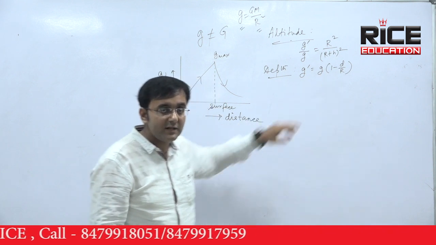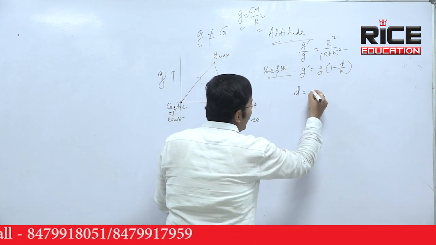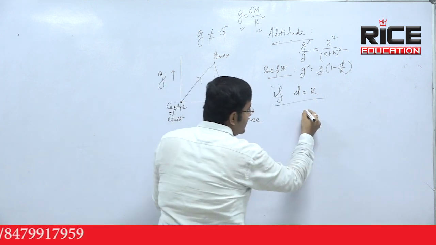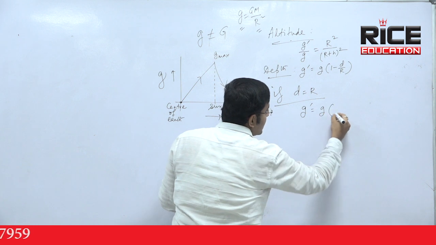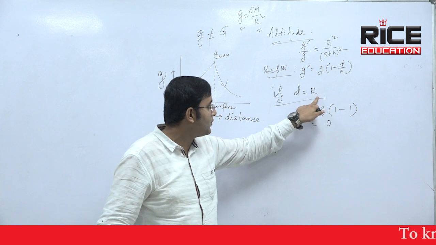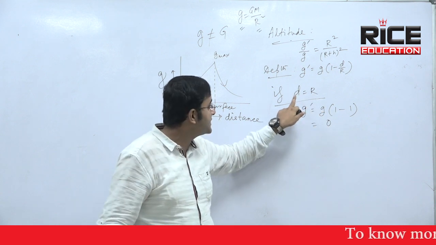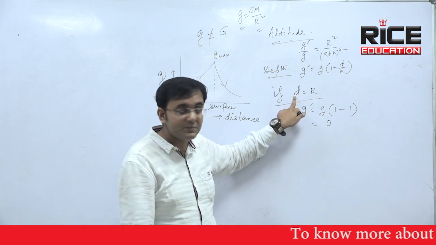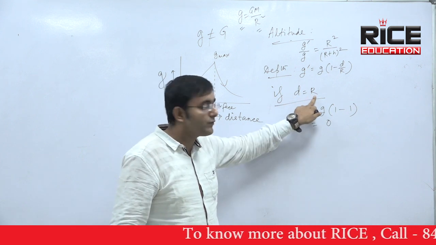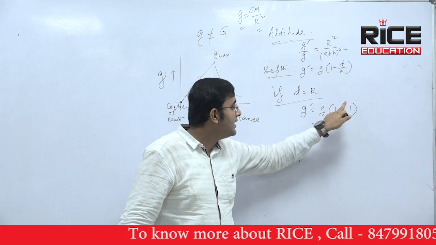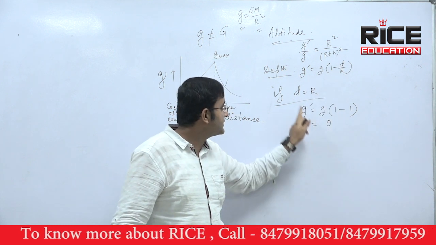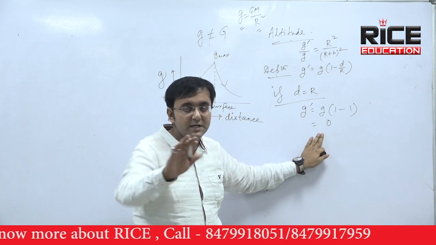In that formula, if I consider d equal to r, can you say what will be the value of g? g prime equal to g into 1 minus 1. That means it will become 0. Whenever you reach the center of Earth, you can consider d equal to r, because this d is called the depth, and r is the radius of Earth. So from the surface, if you go towards the center, d and r will be equal. Then d by r will be 1. So 1 minus 1 will give you 0. So at the center we can say that g equal to 0. At the surface, g is maximum.